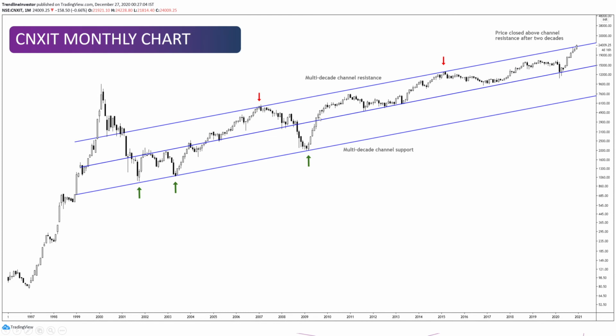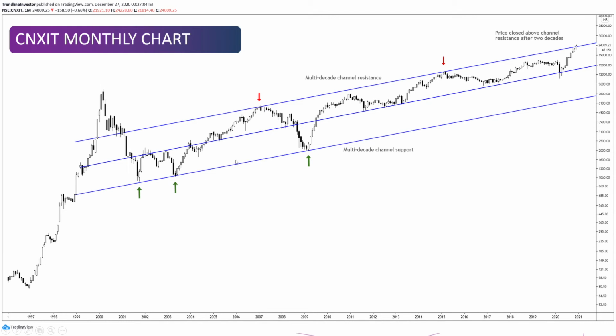Now, next one is the IT monthly chart. This is a pretty interesting chart. With all the digital transformation happening across the world since the COVID crash, I see there are a lot of opportunities for the IT sector, and we are just entering another massive bull run like we had just before the dot-com bubble. Right now, this is a parallel channel resistance.